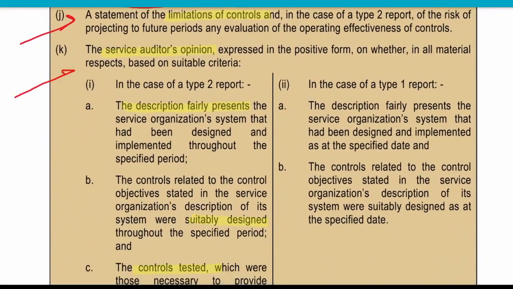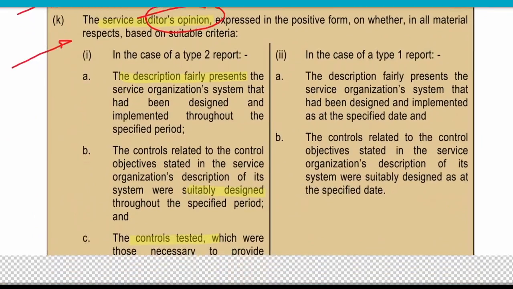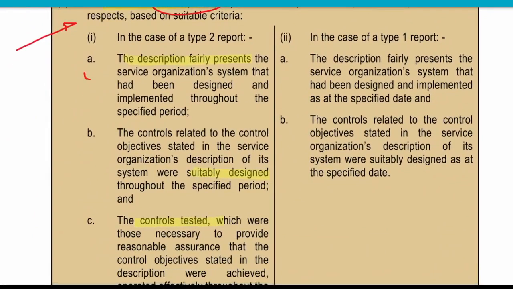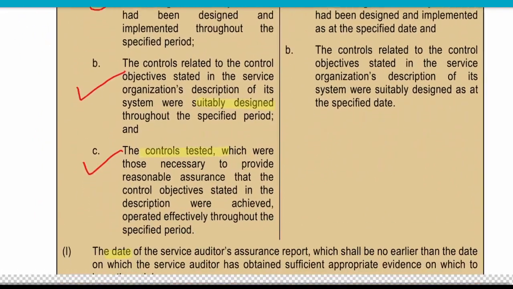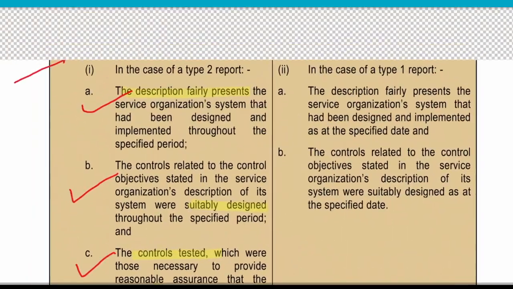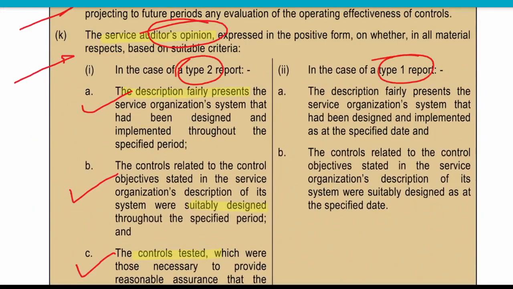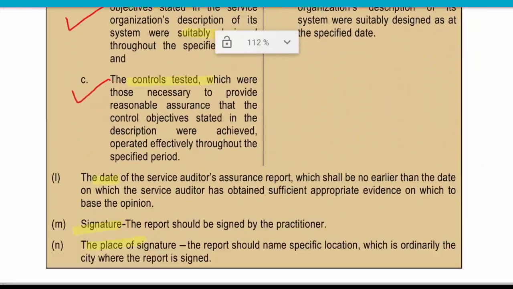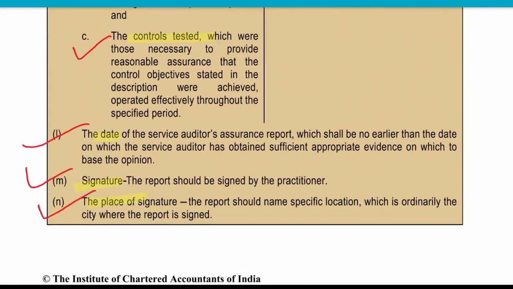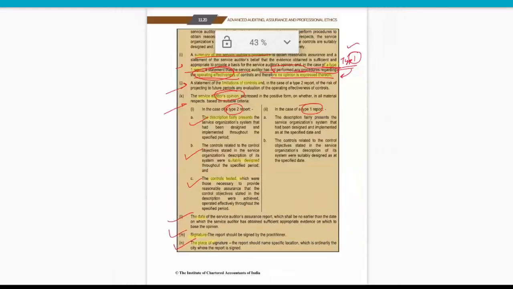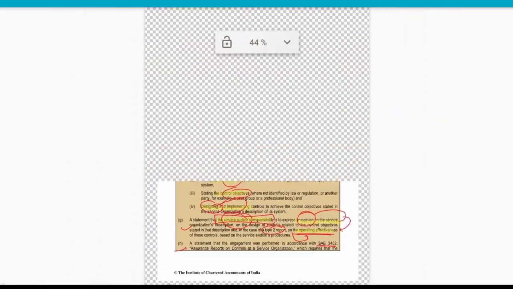Then at last he needs to give an opinion on whether the description is fairly presented, the suitability of design is there, and the operating effectiveness is there or not in a type 2 report, and in a type 1 report accordingly. Then date, signature and place. So the reporting is kind of similar only.